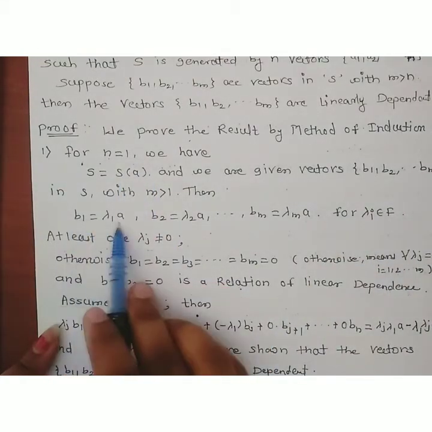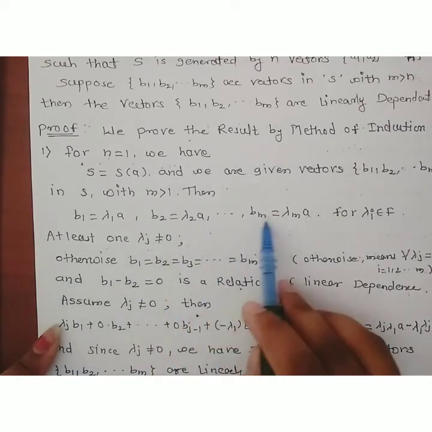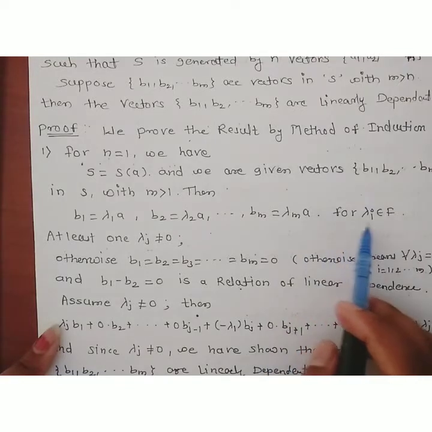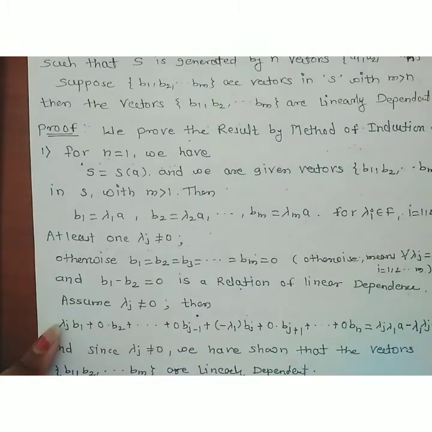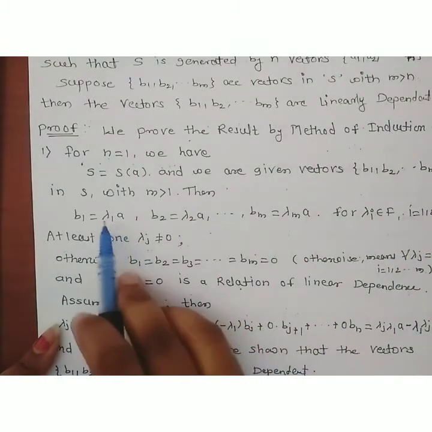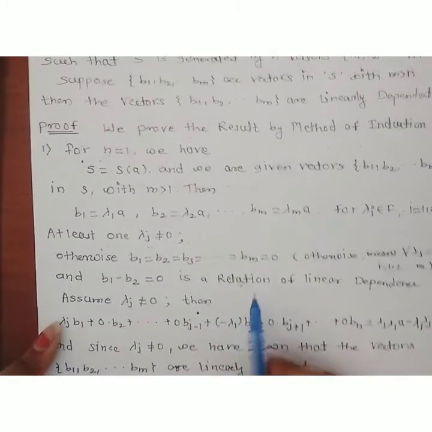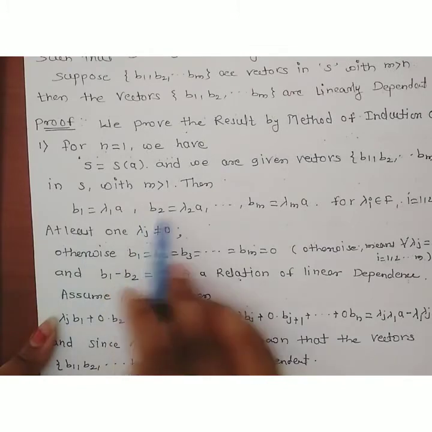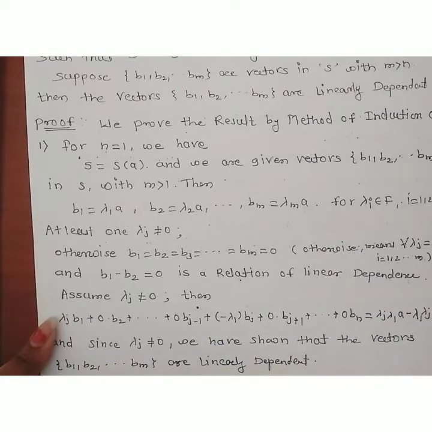every vector is a linear combination of this a. So the vector b1 can be written as lambda 1 a, b2 can be written as lambda 2 a, up to bm can be written as lambda m into a, for lambda i belonging to field F and i running from 1 up to m. Now we have to show that this set of vectors b1, b2, up to bm are linearly dependent. So what is the condition for linear dependence?